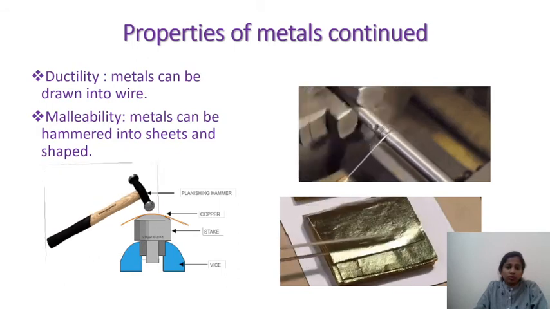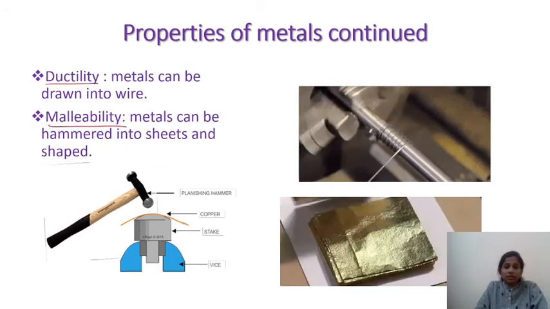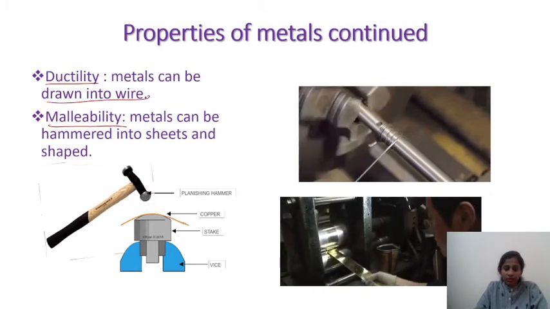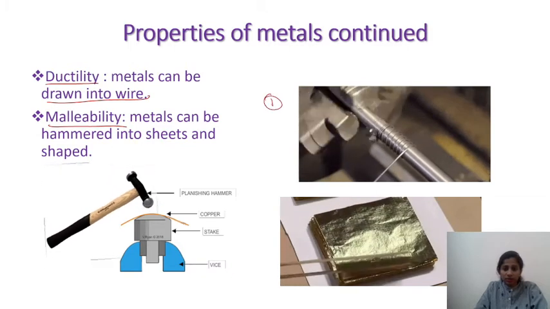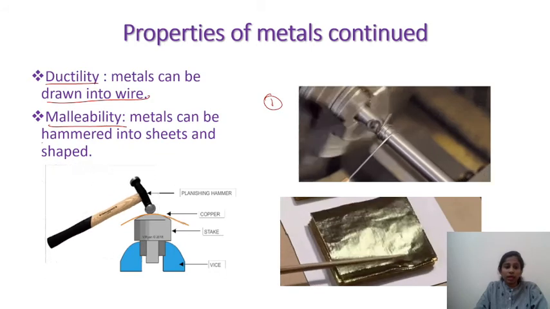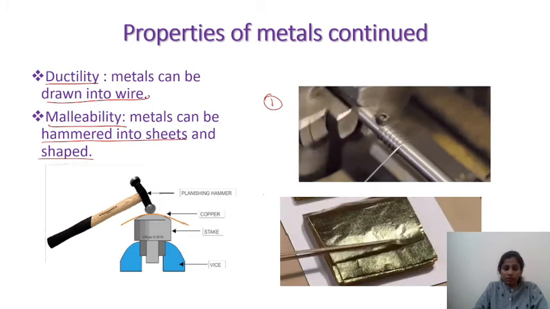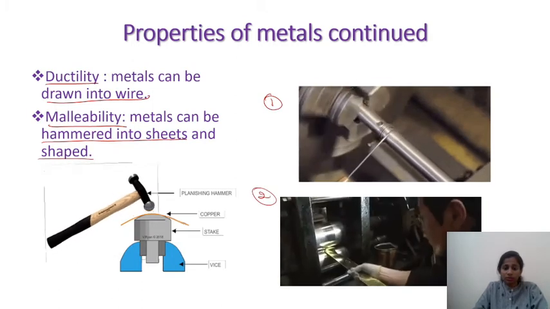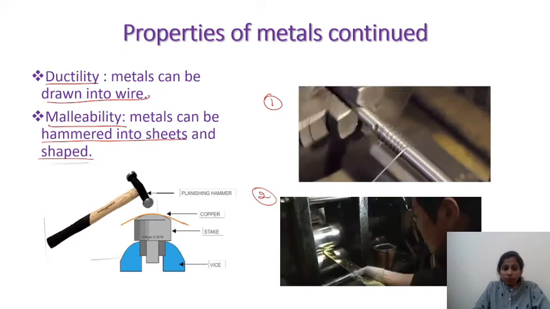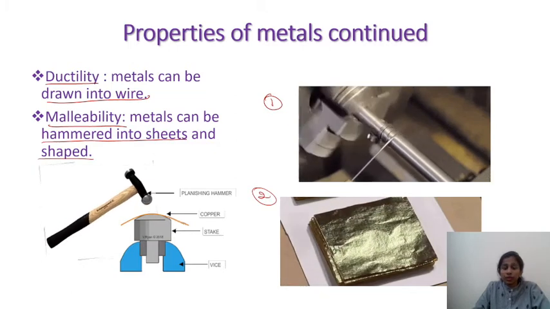One more property of metal is its ductility and malleability. Ductility is the ability of the metal to be drawn into a wire, as you can see in this figure 1, and malleability is the ability of a metal to be hammered into sheets and shaping of the metals, as you can see in these two pictures here below. So these two properties are the reason for the extensive use of metals everywhere.